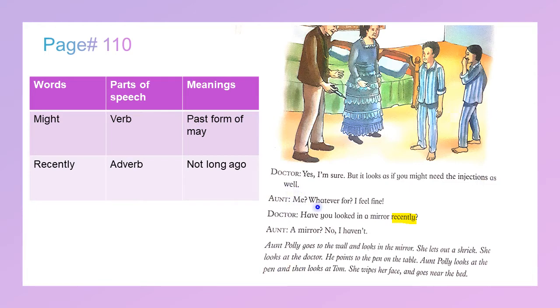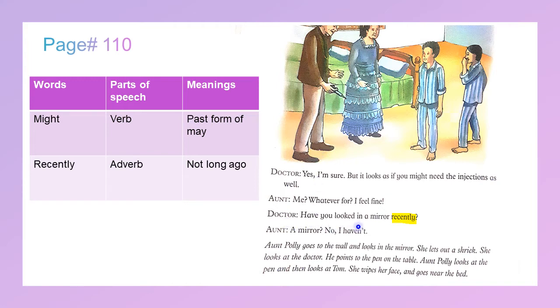Aunt: Me? Whatever for? I'm fine. I feel fine. Might is a verb, a past tense of may. So the doctor is saying that you also may need the injection, as there is a red spot on Aunt Polly's face too.